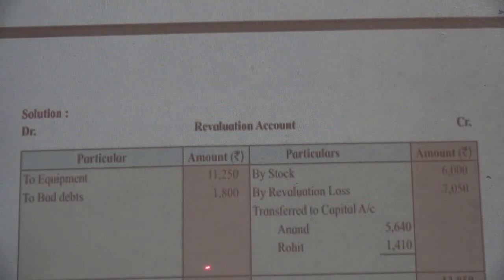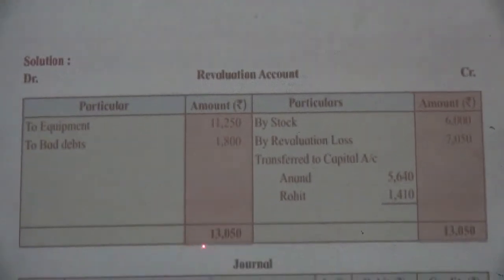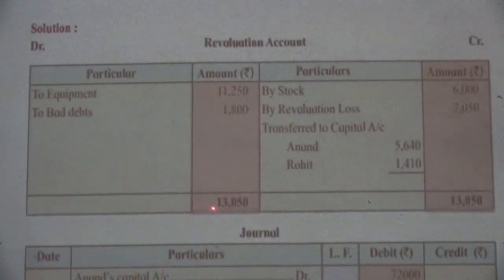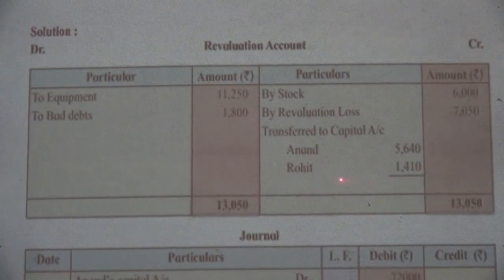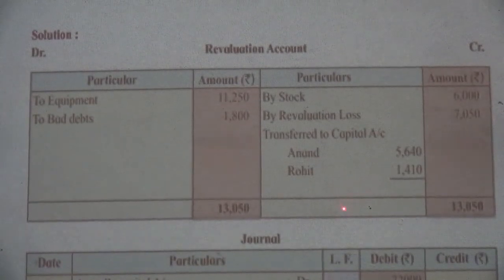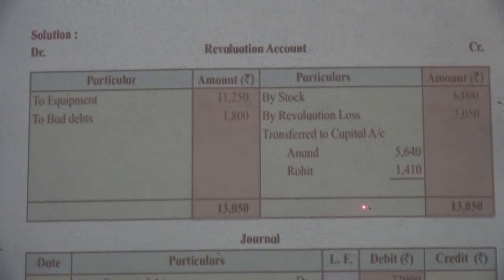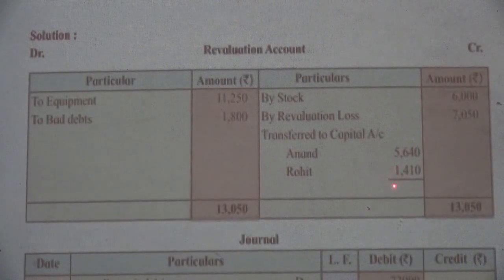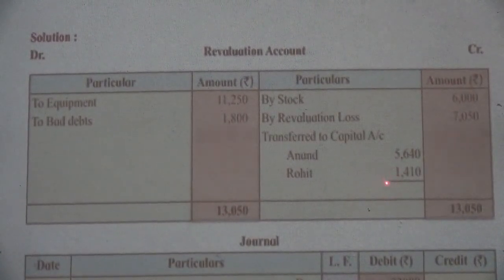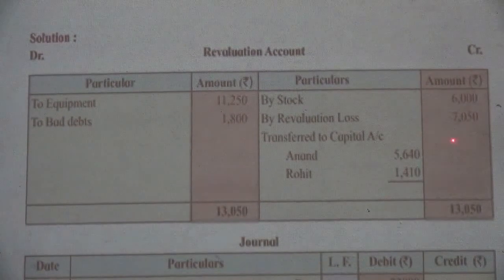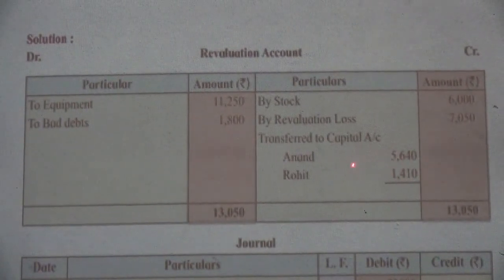Here the debit balance of revaluation account is, that means there is the loss. So that loss will be distributed amongst old partners. New partner is not liable for such kind of losses. This loss will be distributed in the given ratio, that is 4:1. So loss of rupees 7,050 is distributed amongst Anand and Rohit.